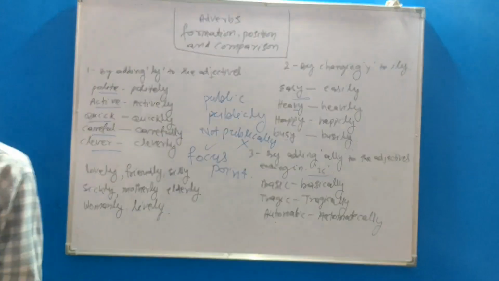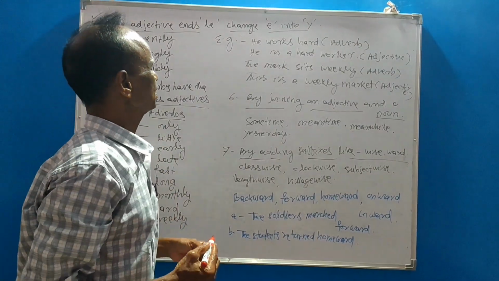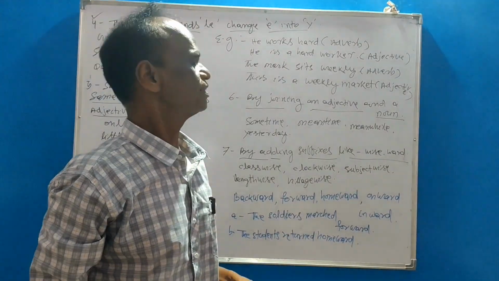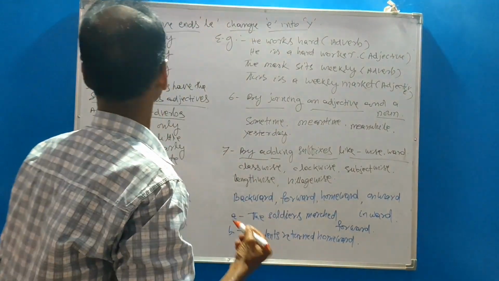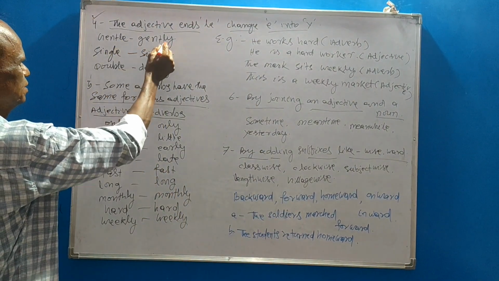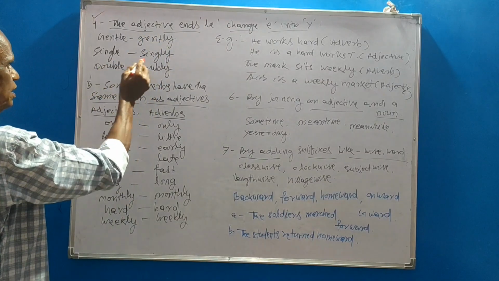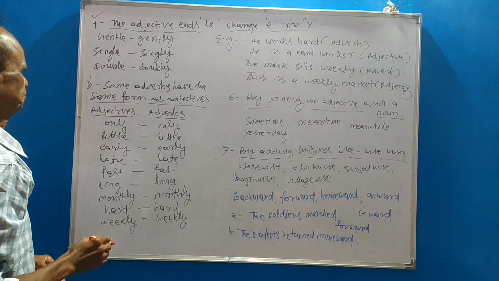Point 4. For adjectives that end in le, change e into y. For example, gentle, gently: le changes into ly. Single, singly; double, doubly.